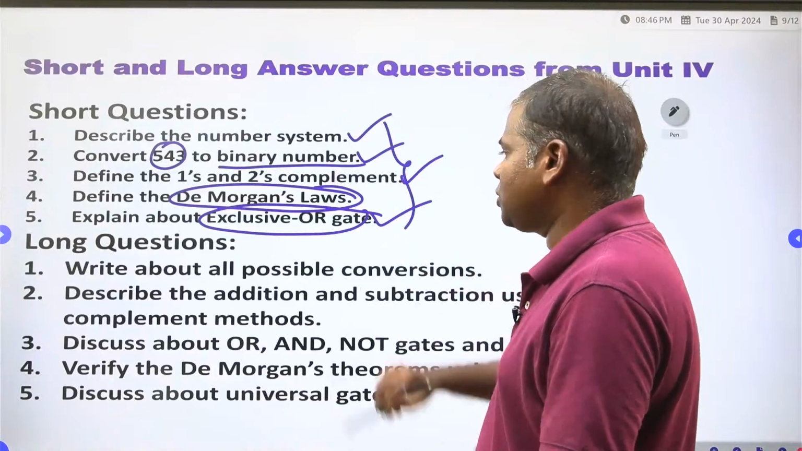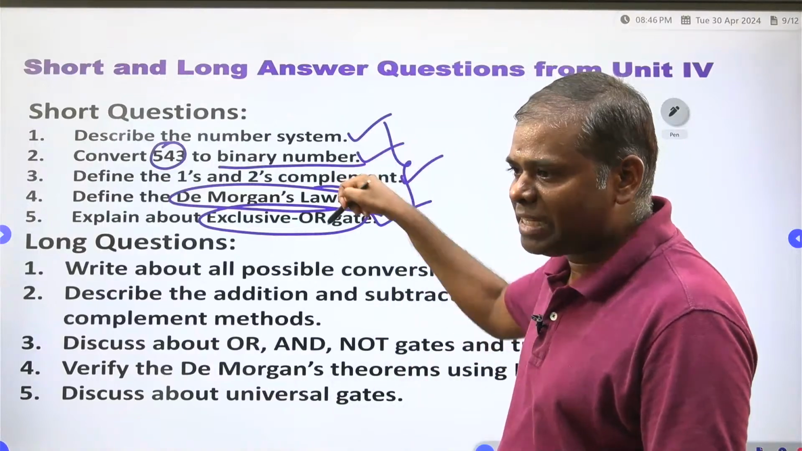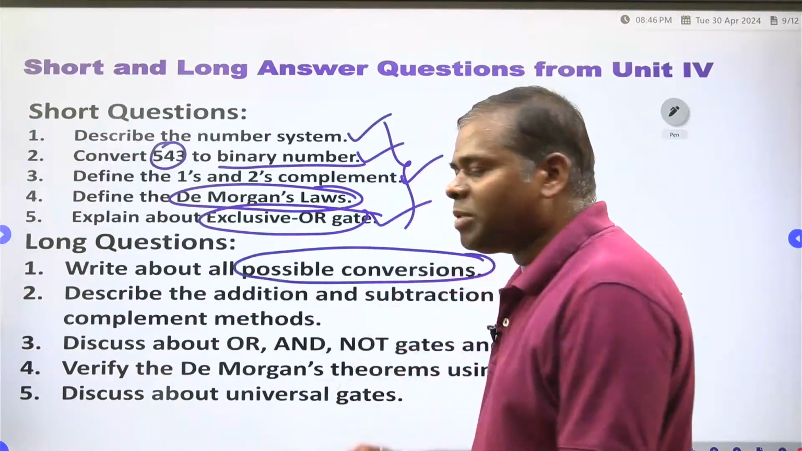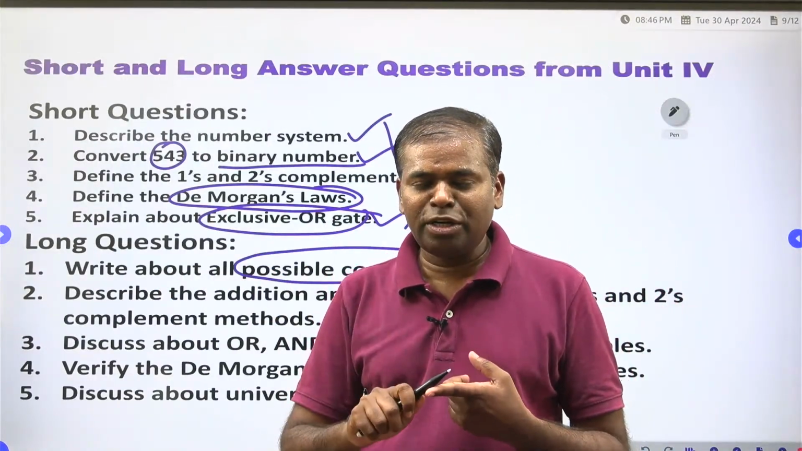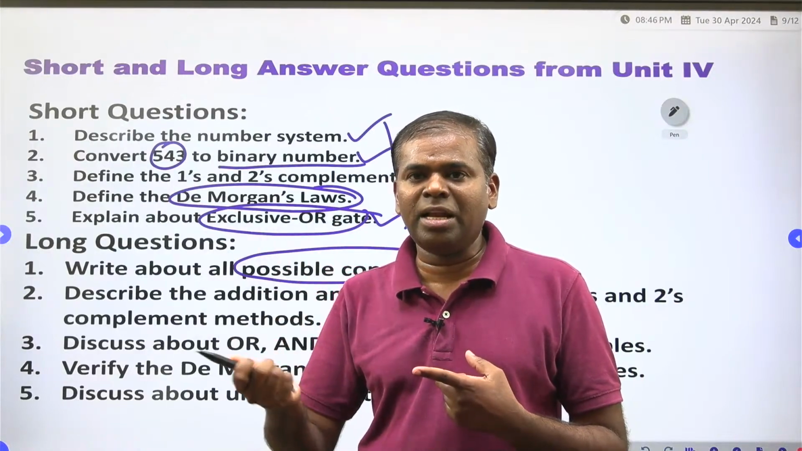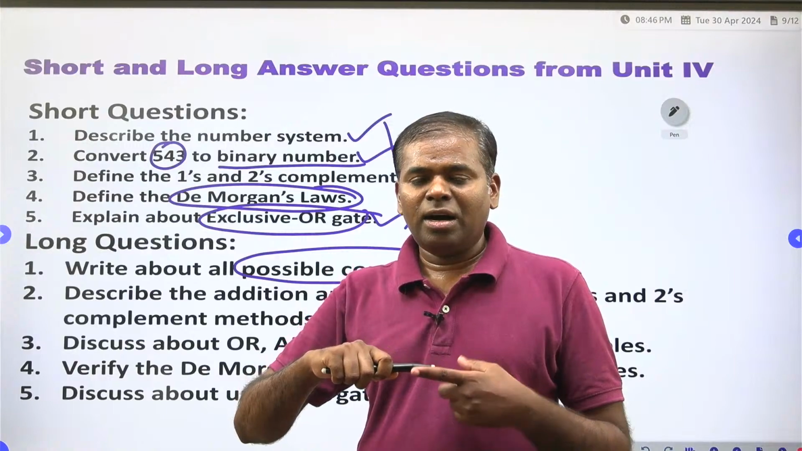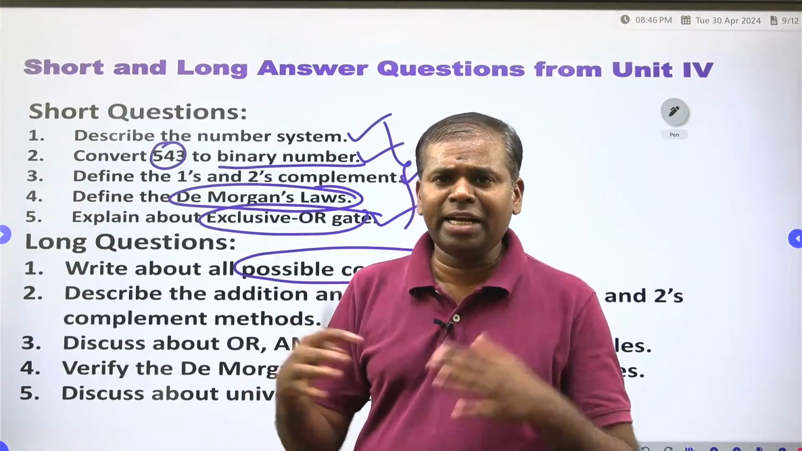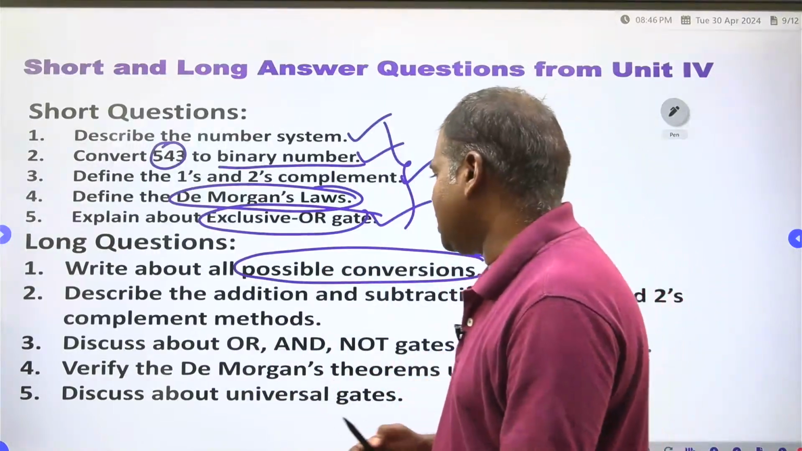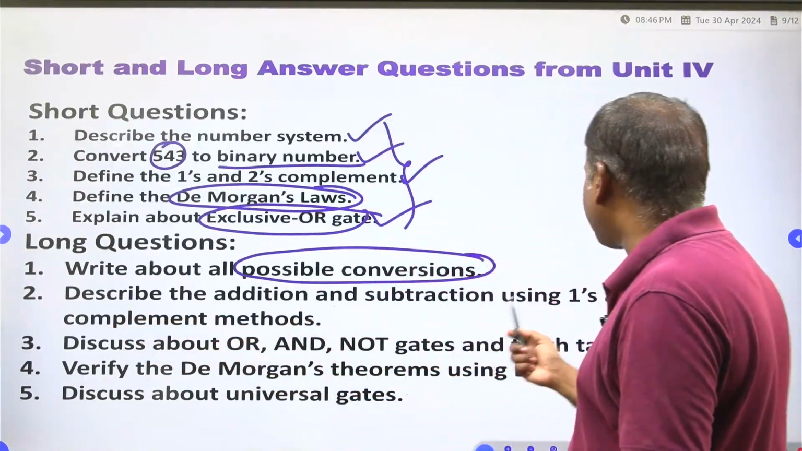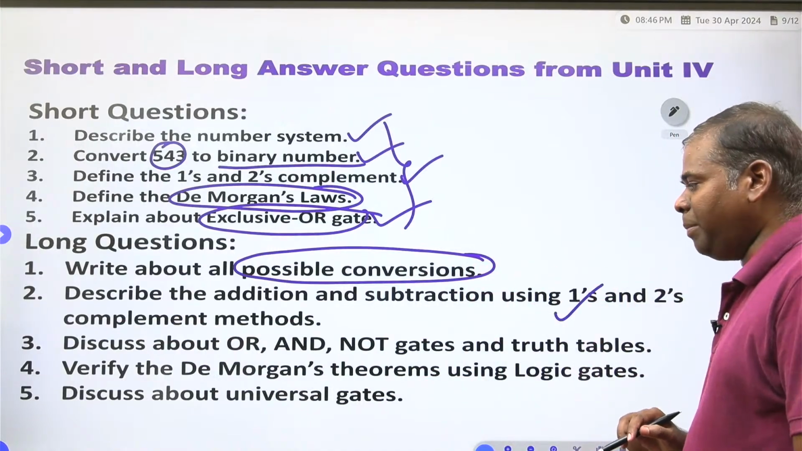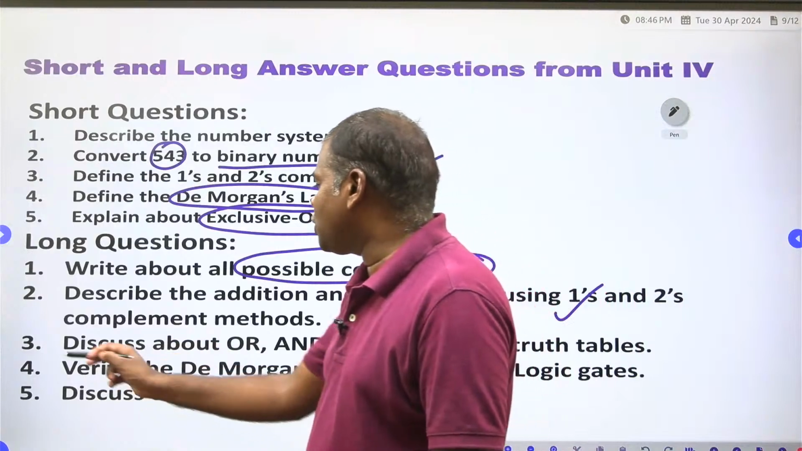Very, very important, these questions. Maybe some problems also they will mix in here, right? Write about all possible conversions. All possible conversions means binary to decimal, decimal to binary, hexadecimal to binary, binary to hexadecimal, decimal to hexadecimal, hexadecimal to decimal, like that. Any conversion they will ask, so you have to practice all the conversion problems. Describe the addition and subtraction using the ones complement and twos complement methods. This question is very, very important, right? These 3 questions you have to read.